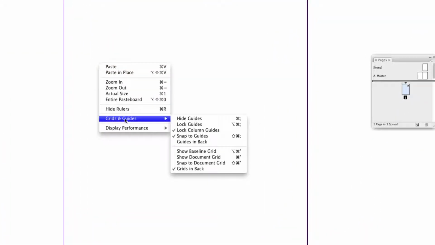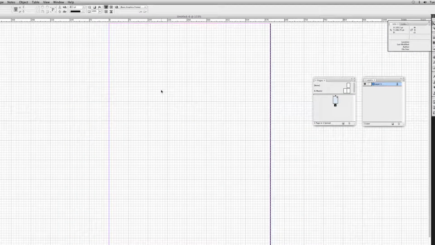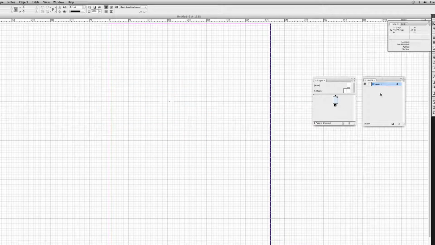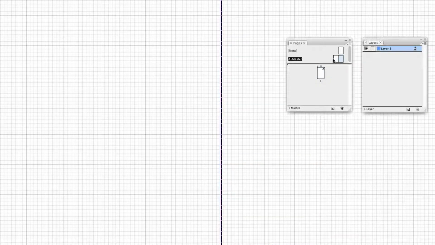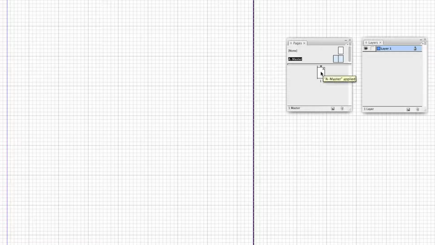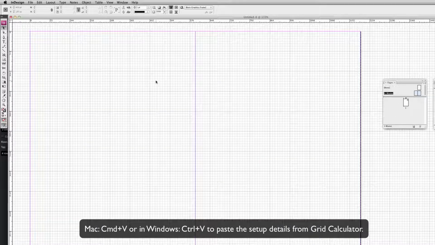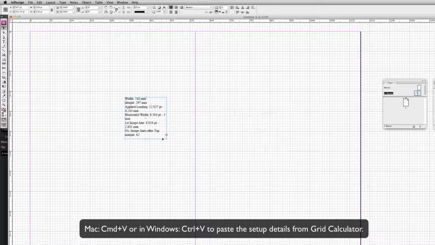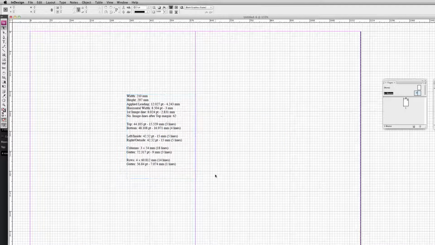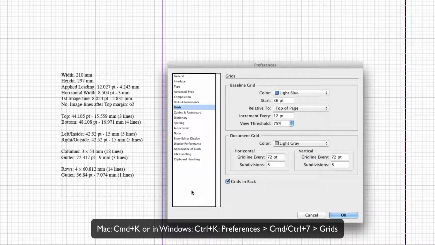First thing that I want to do is right click, go to Grids and Guides, Show Document Grid. After that, I'm going to paste in the information. Actually, it's very important that you work in the master pages here. So don't be working on a page here, but on the master page. And press Command K and Command 7, and on Windows that's Control.